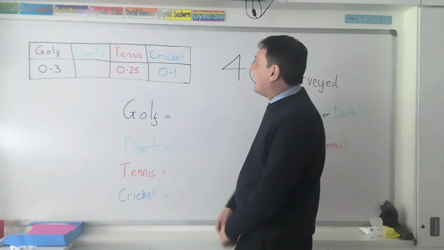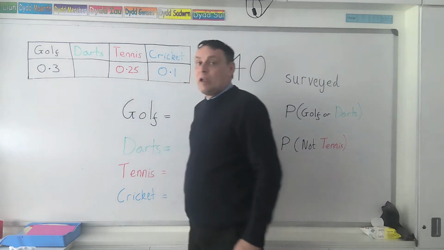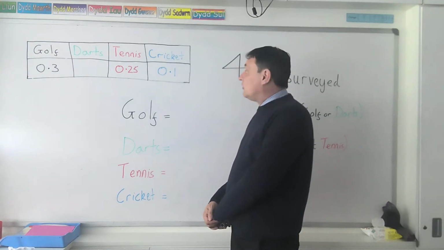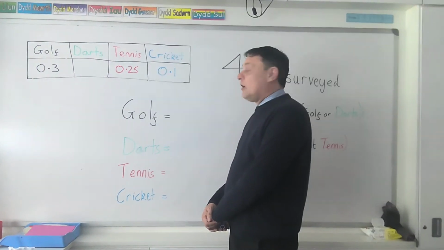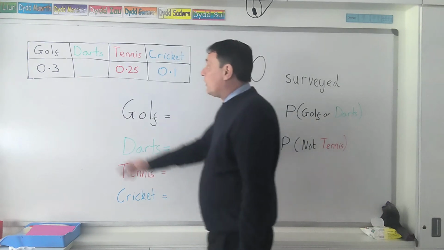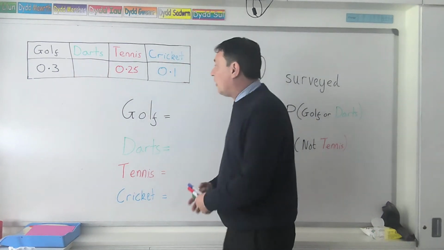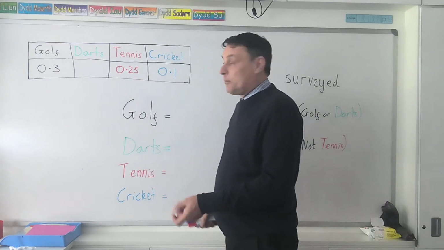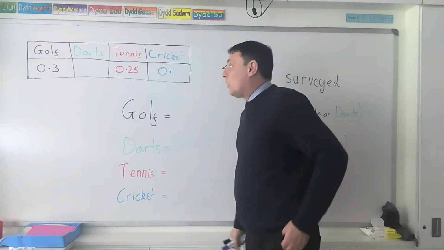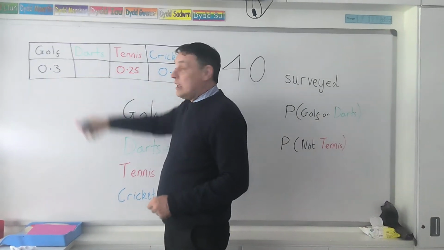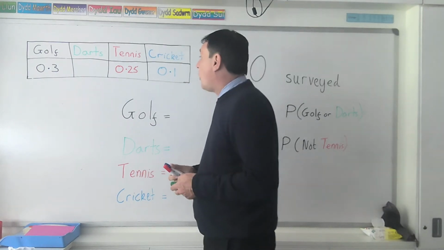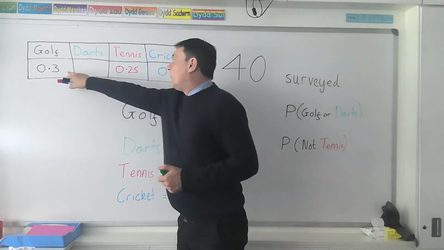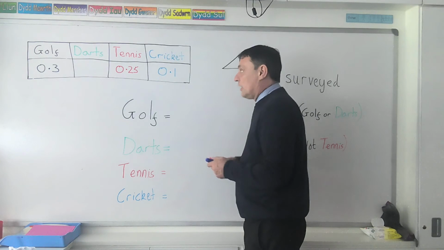However, the survey got wet and we couldn't see exactly what the value for darts was. So we've got to use our knowledge here that all the probabilities add up to 1. So 0.3 of those total people surveyed, so that's a proportion of the whole thing, like golf, 0.25 is a proportion like tennis, and 0.1 like cricket. So to find out how many did like darts, what we had to do was to find out what decimal we would need to make all of these numbers total 1.